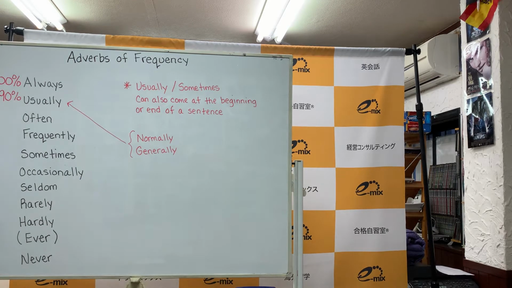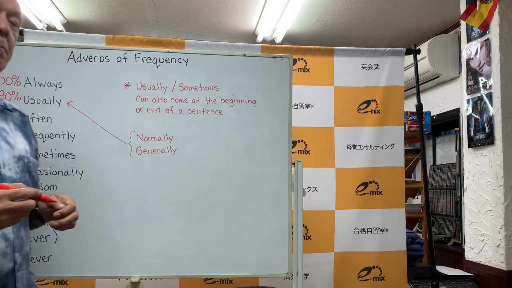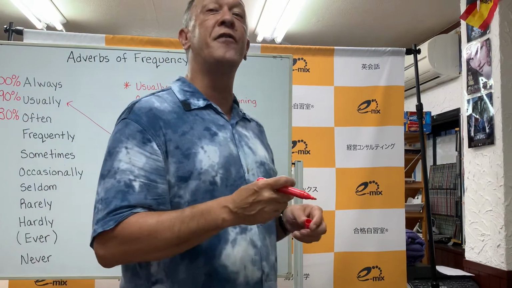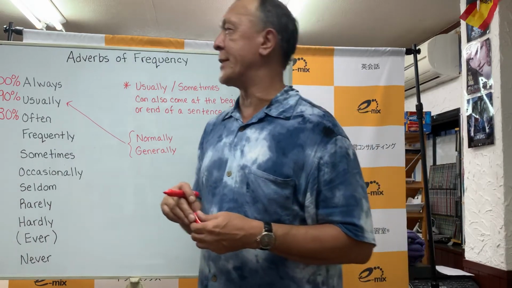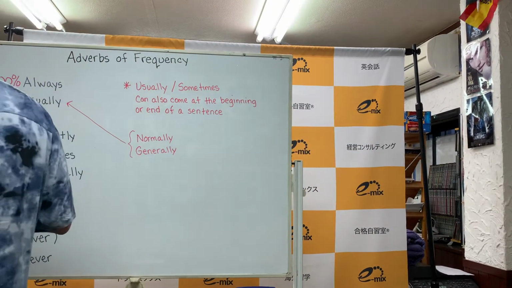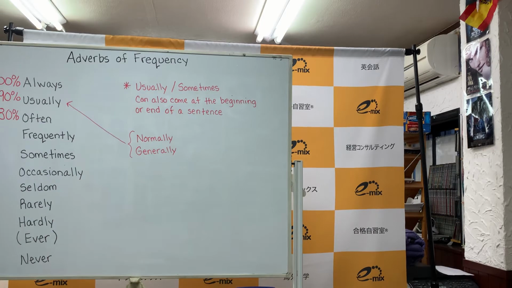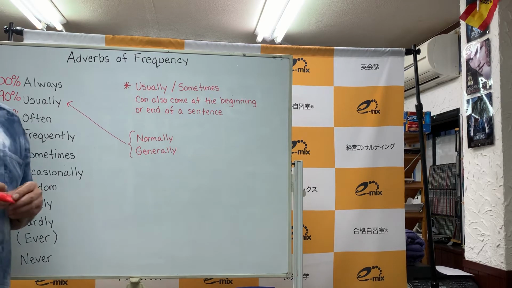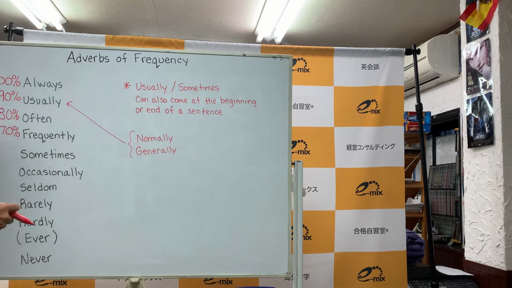Followed by 80%, often. Now, my pronunciation, often, maybe your pronunciation, often. Both will be accepted. Followed by frequently. Frequently at 70%. So, here we have sometimes. Now, sometimes, tokidoki, will often be half of something. So we'll put that one at 50%.